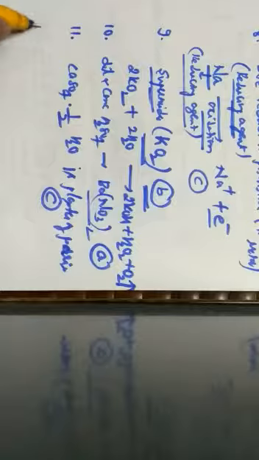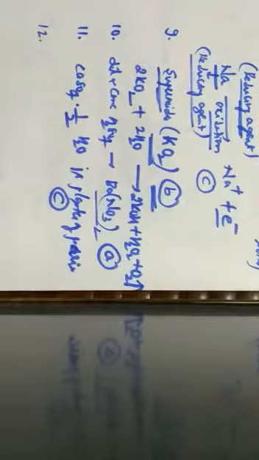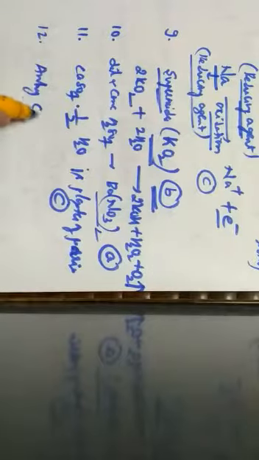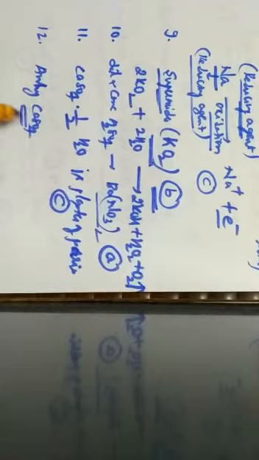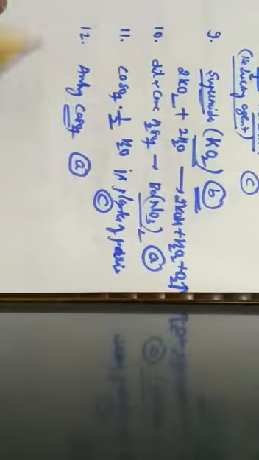Next one, question number 12. Dead burnt plaster is called? Always, dead burnt plaster is called anhydrous calcium sulfate. The anhydrous calcium sulfate is known as dead burnt plaster, which is given by option A.